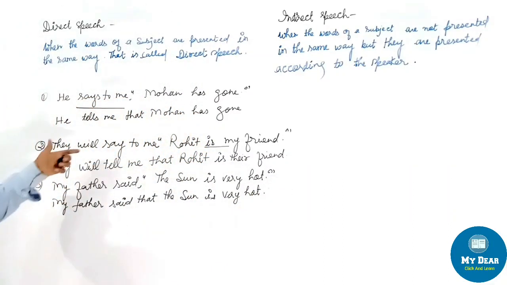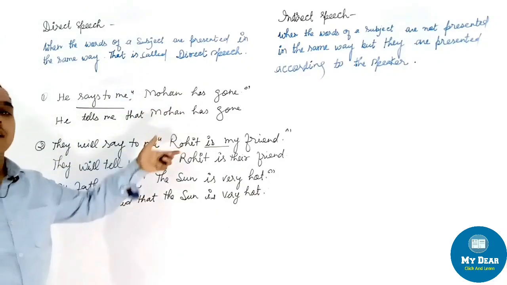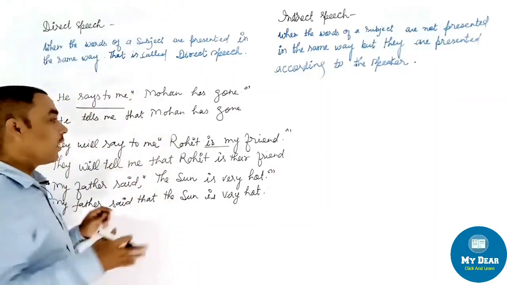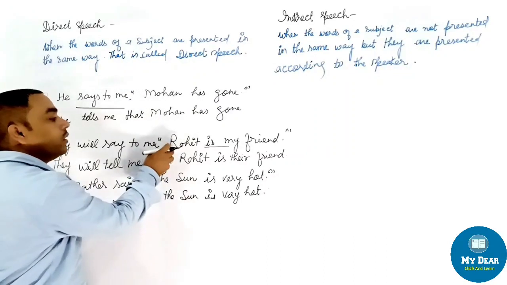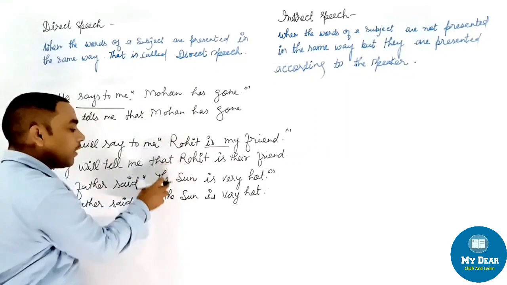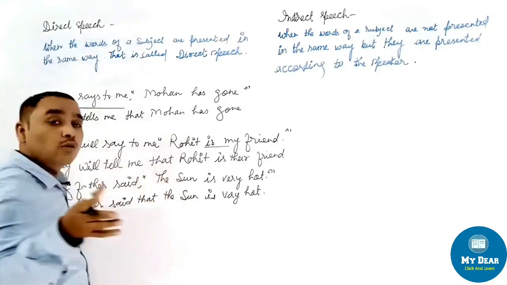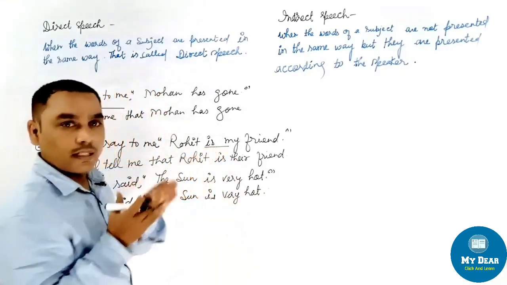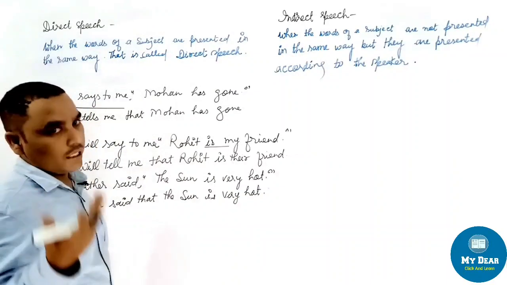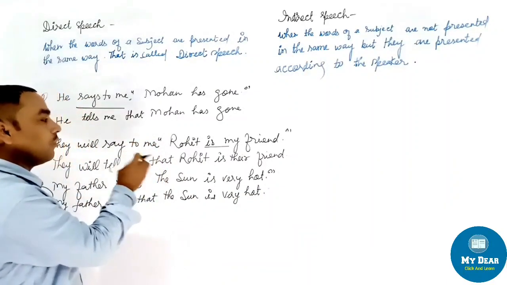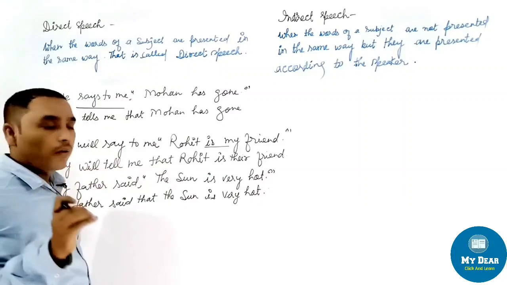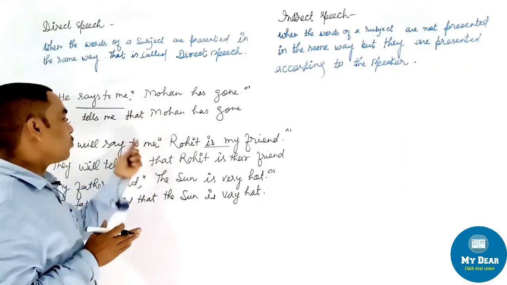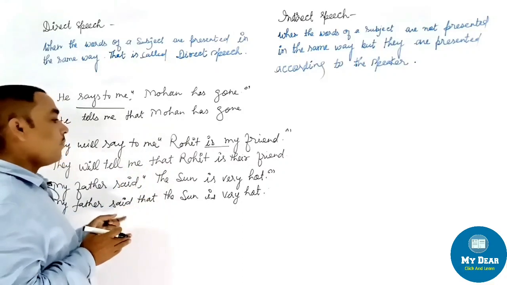Again, I am telling, all these types of sentences which I am writing here are assertive ones I have taken. So we will remove the inverted commas, which I am applying everywhere, because I am taking assertive sentences. I will tell you after this how many kinds of sentences there are and how we will change them.